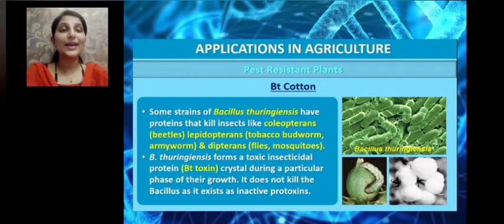So it is called a Bt toxin, and this Bt toxin is produced at a particular stage of the development of Bacillus thuringiensis. But this crystal protein is not toxic to the bacteria, as it exists in an inactive protoxin form inside the body of the bacteria.